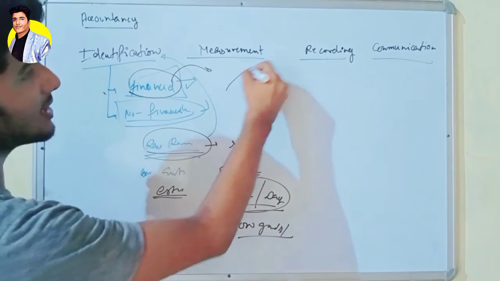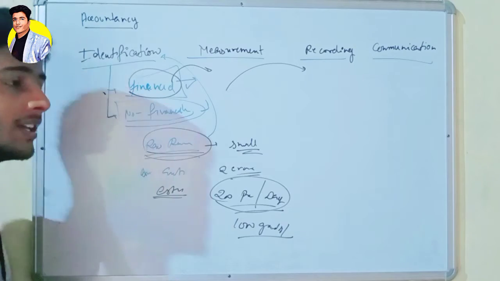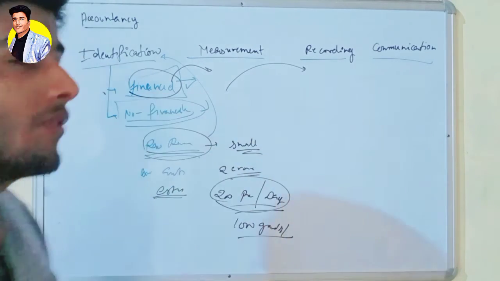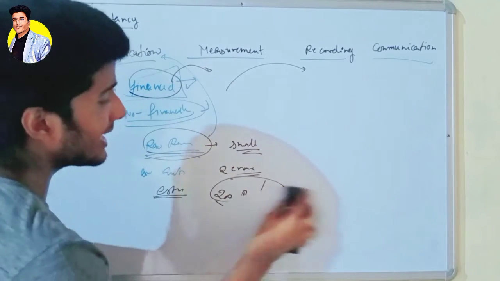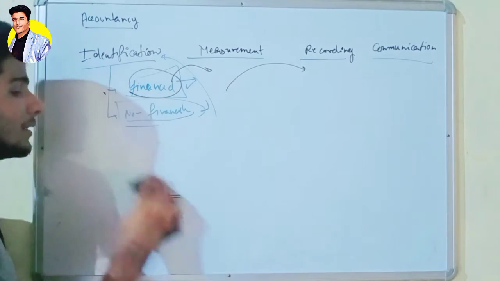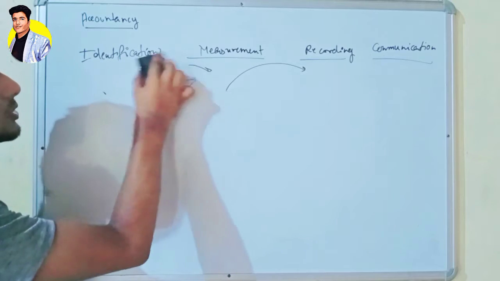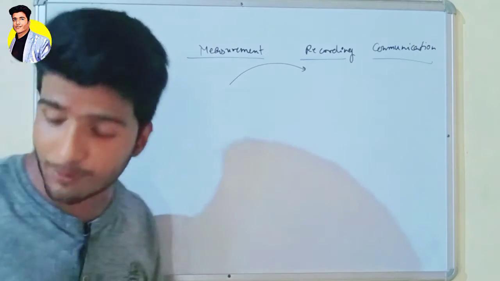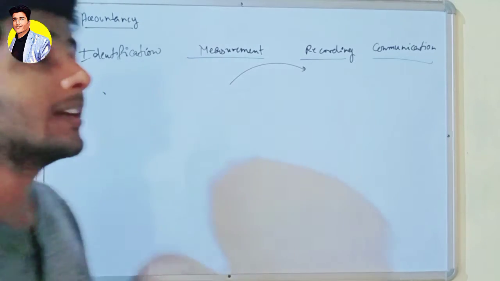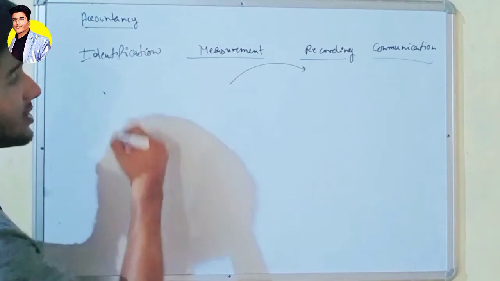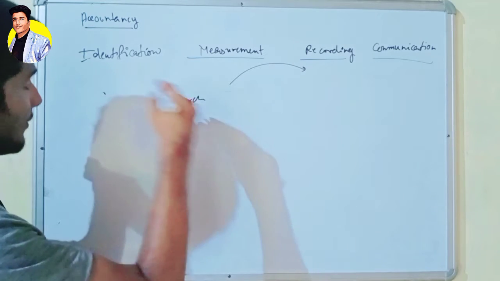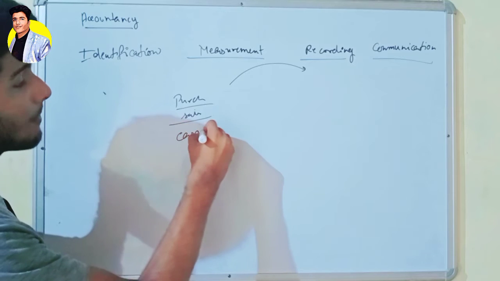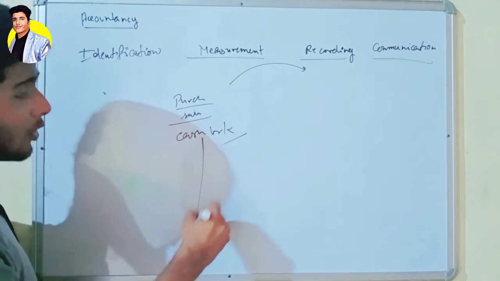We will forward this transaction to our recording step, in which we will record it in the books of accounting, or we can say the accounting treatment. In the accounting treatment we can have several books in our day-to-day life. First of all we have to classify the transaction according to our books. If it's a purchase, we record it in the purchase book. If it's a sale, we record it in the sales book. If it's a cash flow, we use the cash book, and so on. There are a lot of books.